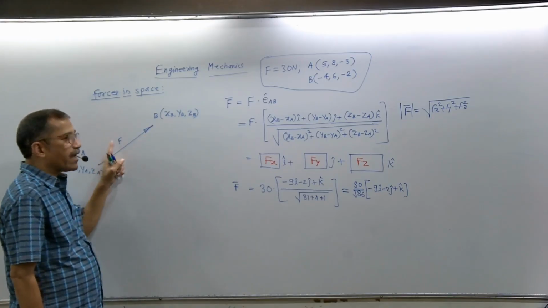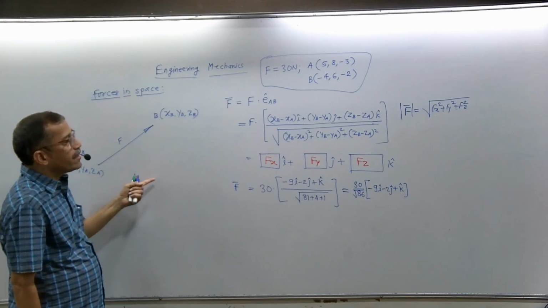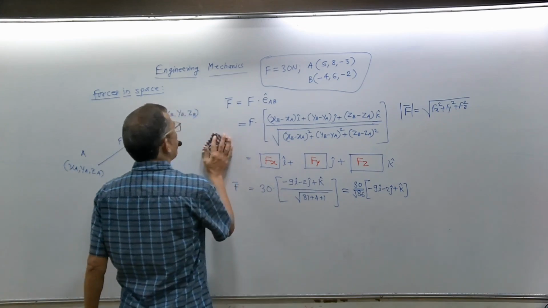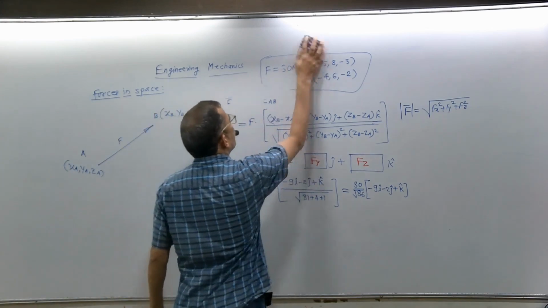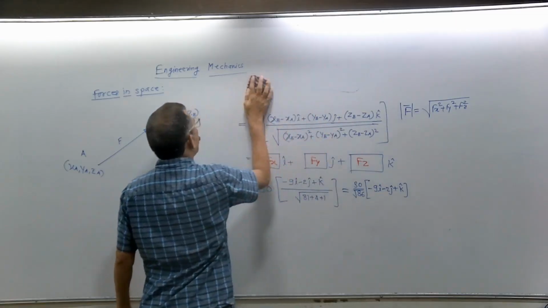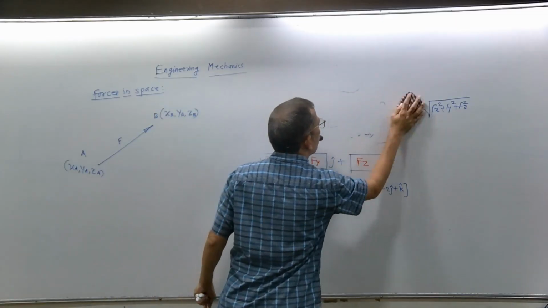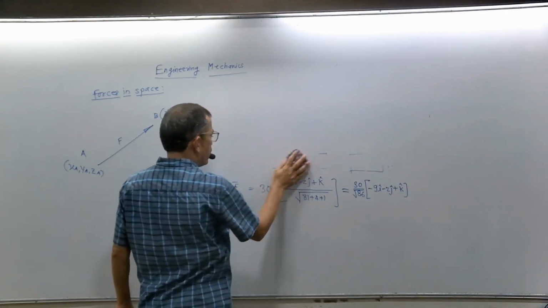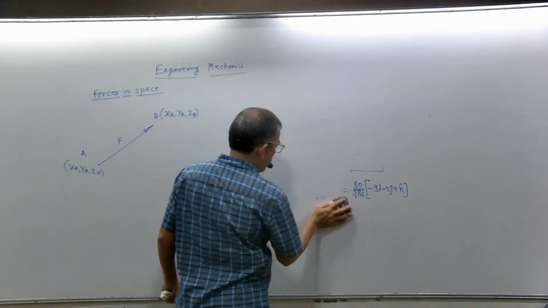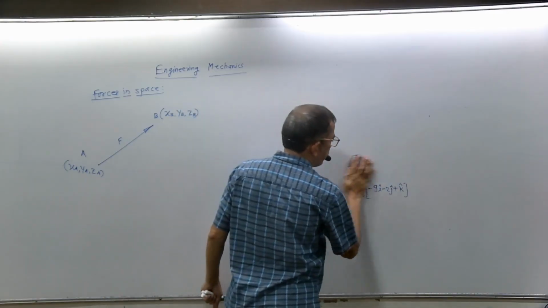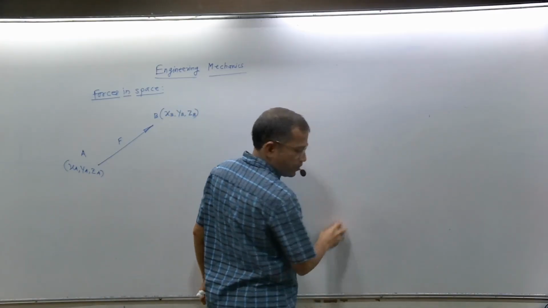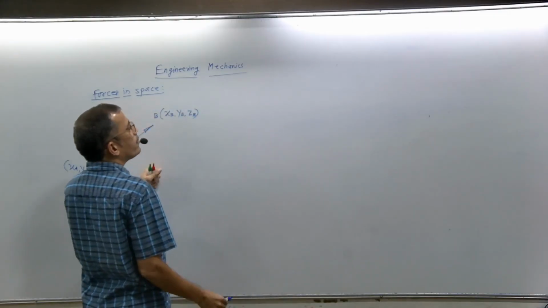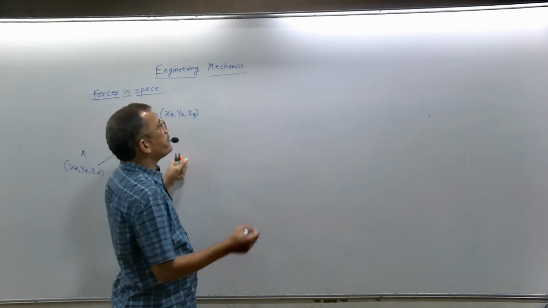Now if magnitude and direction are given, then what will we do? Magnitude is known and direction is given, which means the line of action is not given. Direction given means what? Inclination of force F with positive x-axis is theta x, inclination of force F with positive y-axis is theta y, and inclination of force F with positive z-axis is theta z.